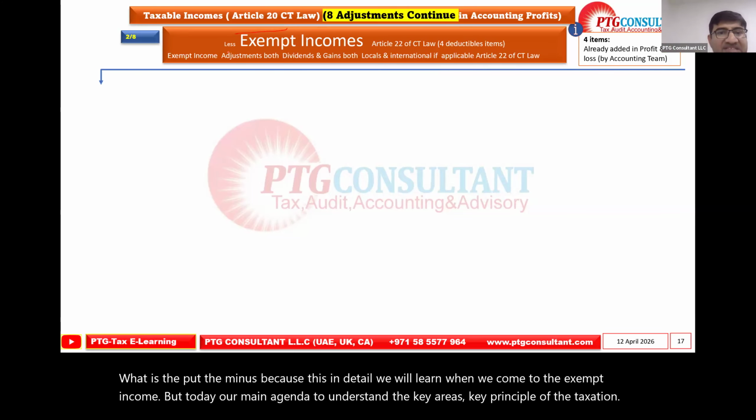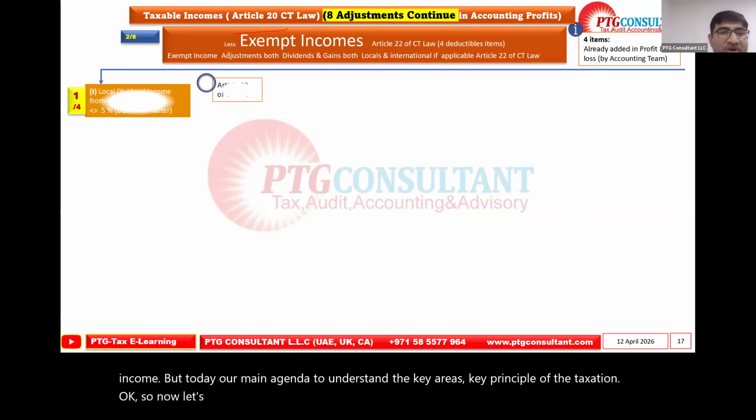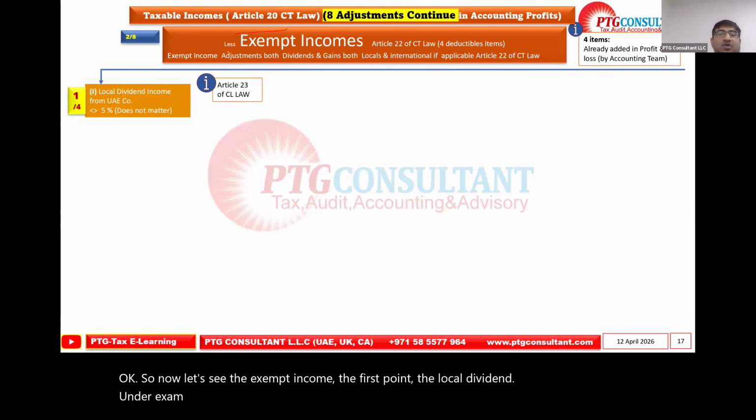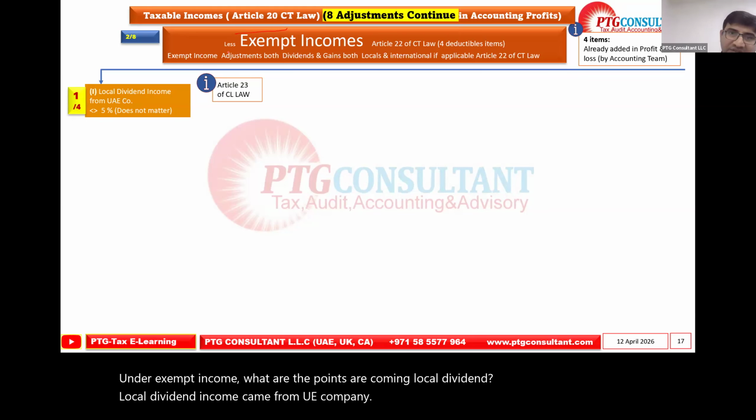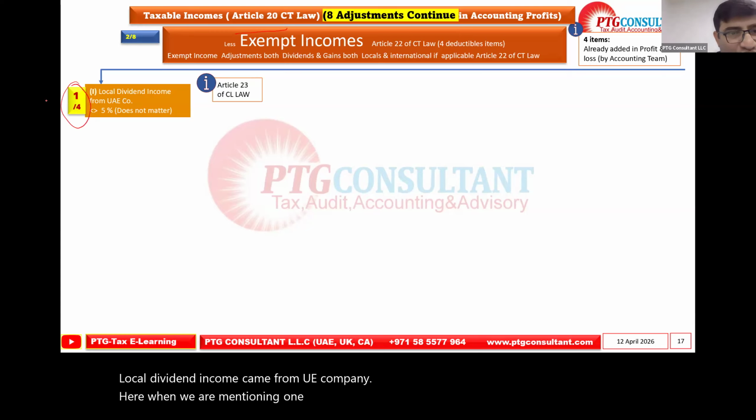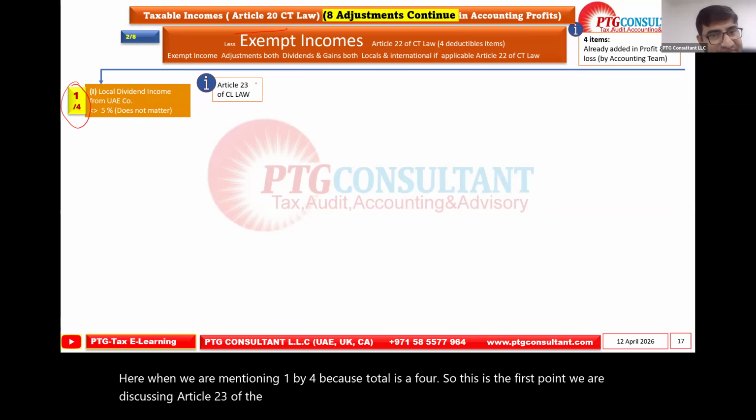Okay, so now let's see the exempt income. The first point is the local dividend. Under exempt income, what are the points that come? Local dividend: the dividend income that comes from a UAE company. See here, when we mention 1 by 4, it is because the total is 4. So this is the first point we are discussing. Article 23 of the Corporate Tax law covers that.